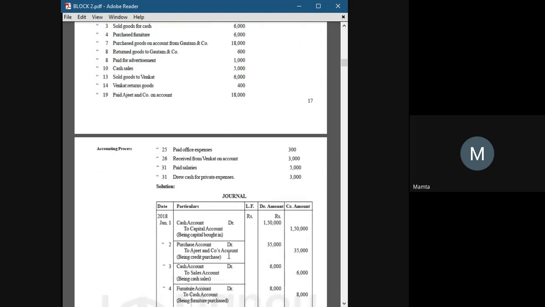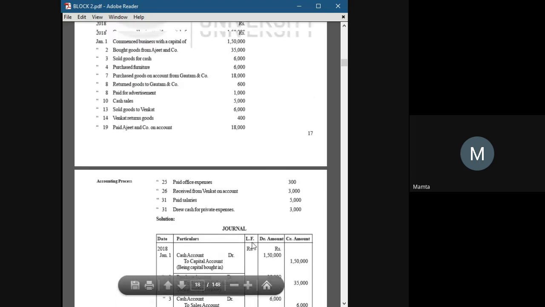Because the owner is always a liability to a business. The owner's money is also a liability to the business. It's the business's responsibility to repay the owner's investment. That's why we are crediting the owner's account, which is the capital account. Cash account debit to capital account, 1,50,000, 1,50,000.